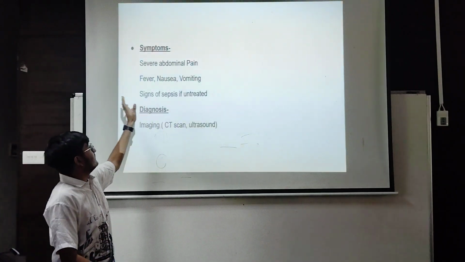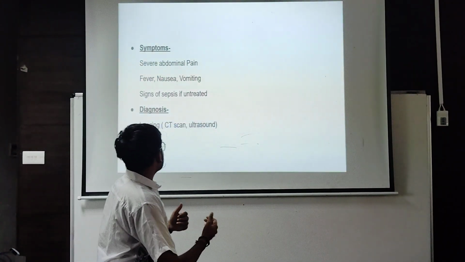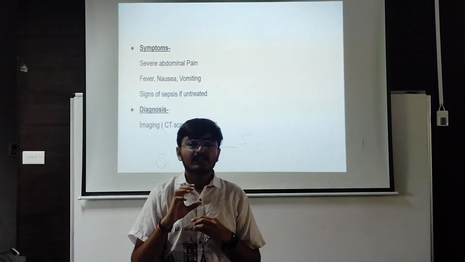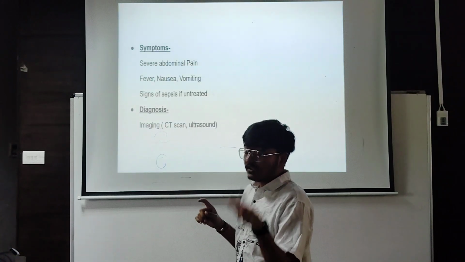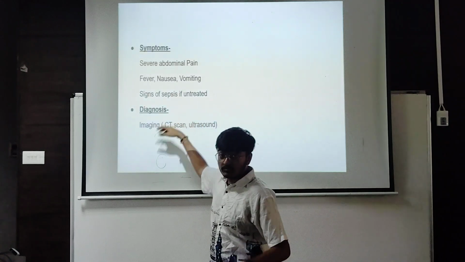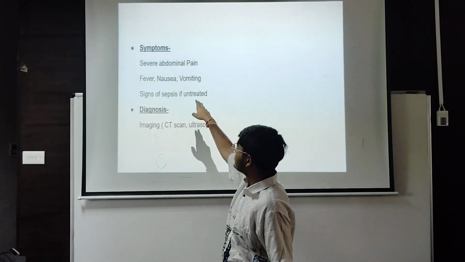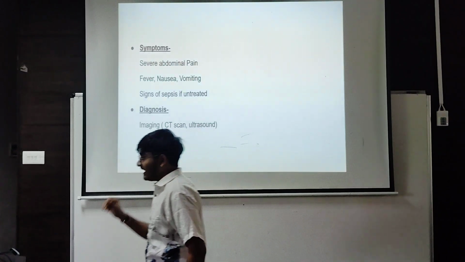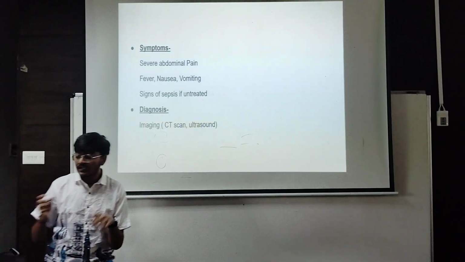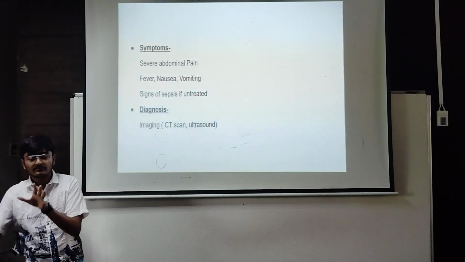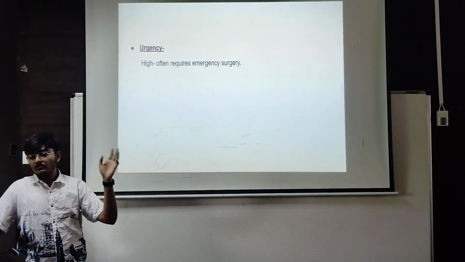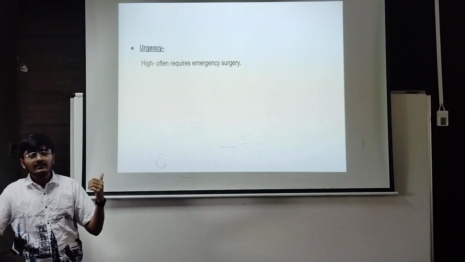The symptoms of internal gangrene are severe abdominal pain, fever, nausea, vomiting, and signs of sepsis if untreated. Sepsis is basically a bacterial infection which occurs in the blood. If internal gangrene is not treated, the chances of sepsis become so high, and the other symptoms are fever, nausea, and vomiting. The diagnosis is by CT scan and ultrasound. By these machines, we can diagnose whether internal gangrene is present or not. In an emergency, we can directly suggest the patient go for surgery to treat the internal gangrene.